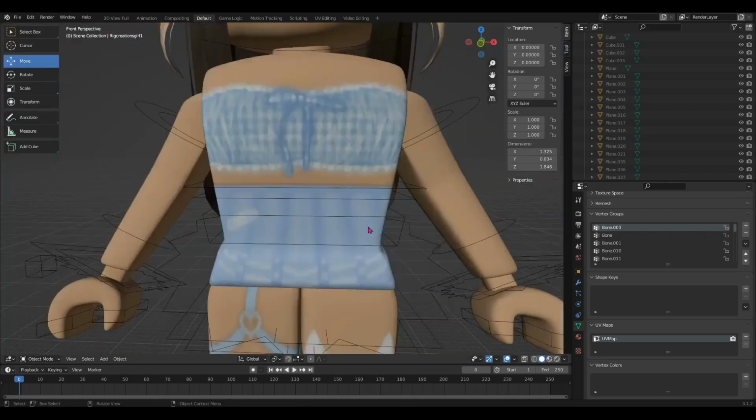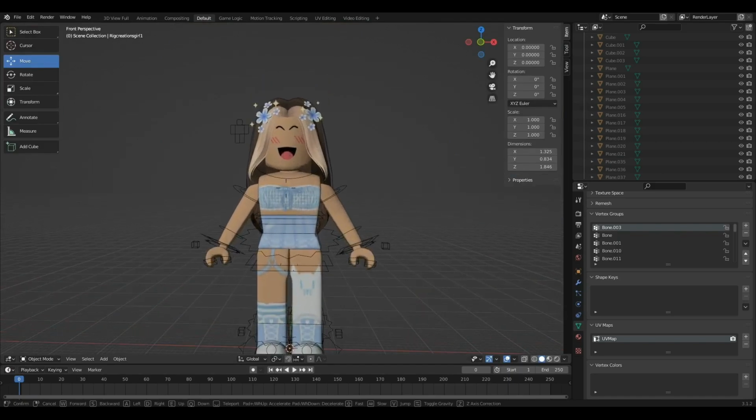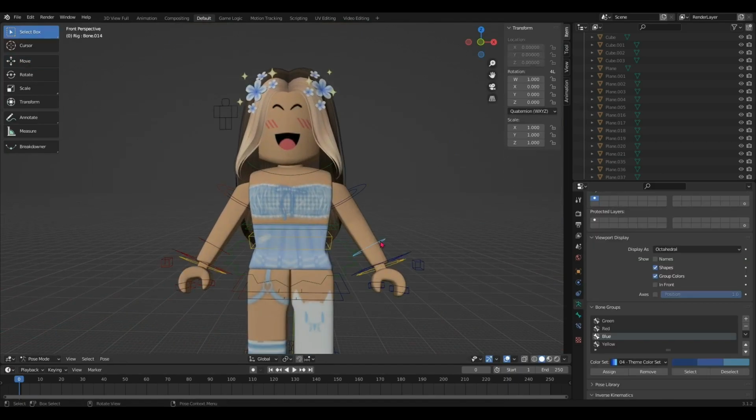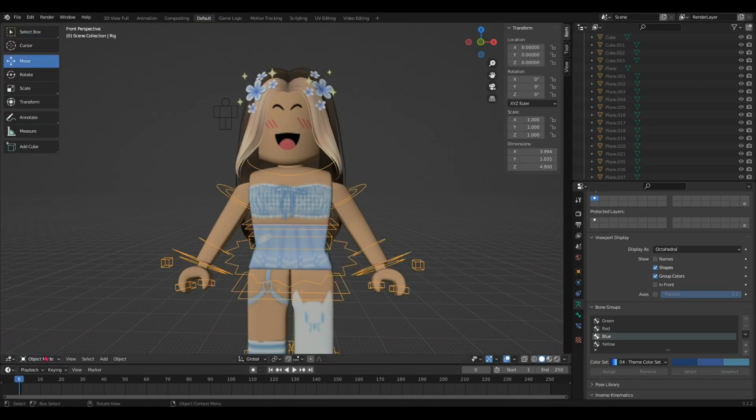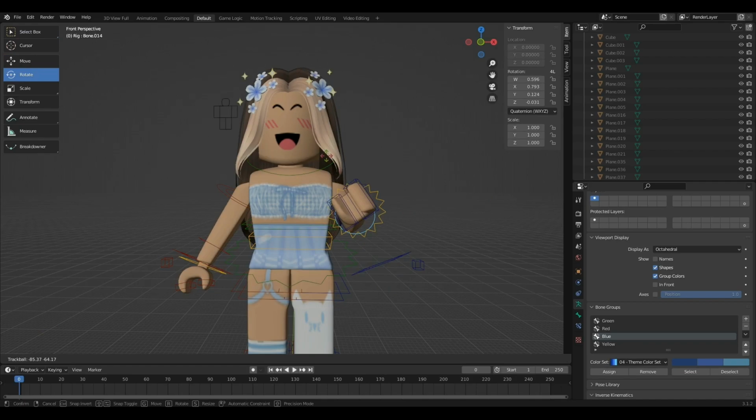Okay, now we're going to move on to the main part, which is posing. So now just click on any of the outlines here, and if it does not bring you to pose mode here, you can just go to object mode and pose mode right there. Okay, now rotate and just pose it however you like.